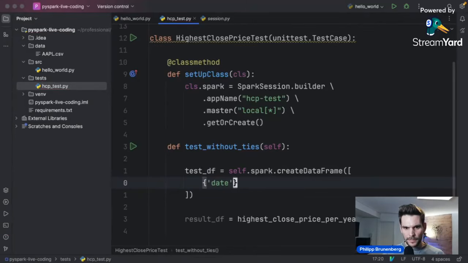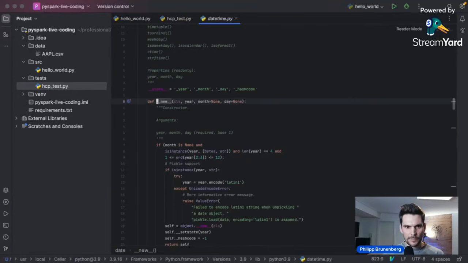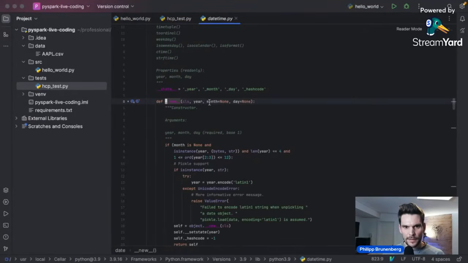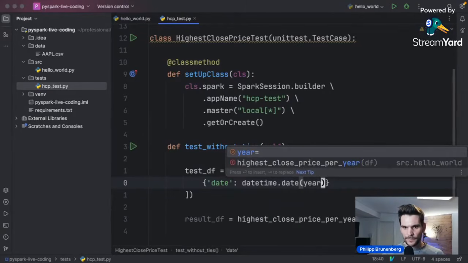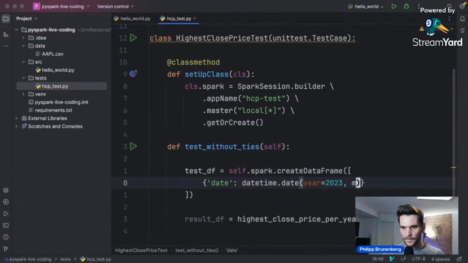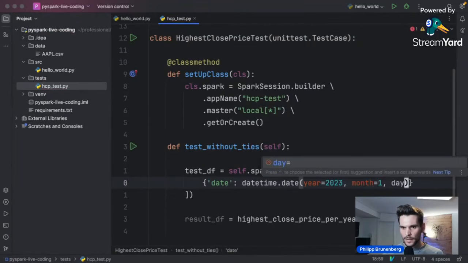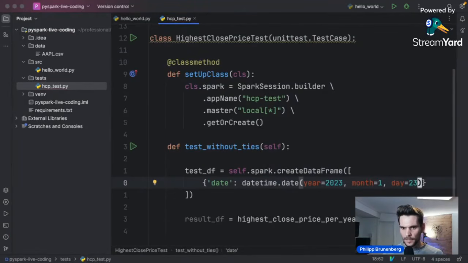So we have a date, datetime.date. Here we go. And we can instantiate a new date by passing in the year, the month, and the day. So the year is going to be 2023. The month is going to be, let's say, January, and the day is 23 as well.